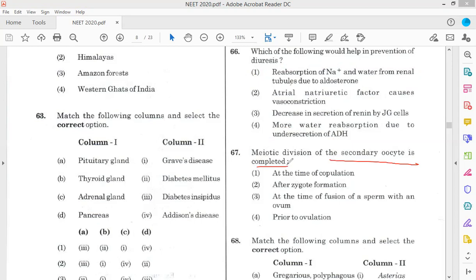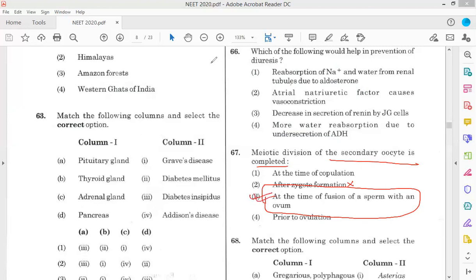In the secondary oocyte, meiosis 2 is completed at the fusion of the sperm with the ovum. Not after zygote formation, because prior to that the sperm and ovum fusion occurs, and at the time of fusion the second meiotic division is completed.